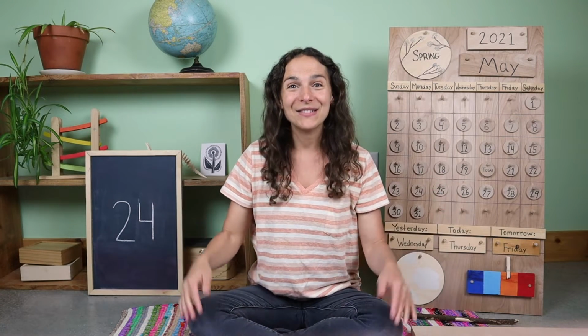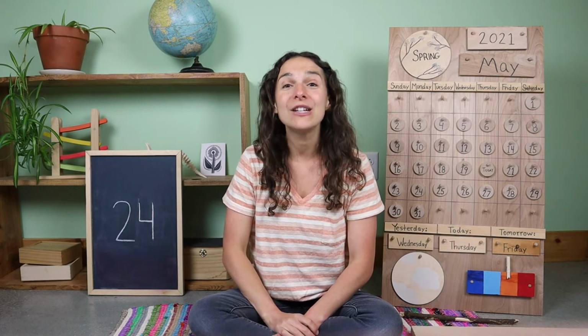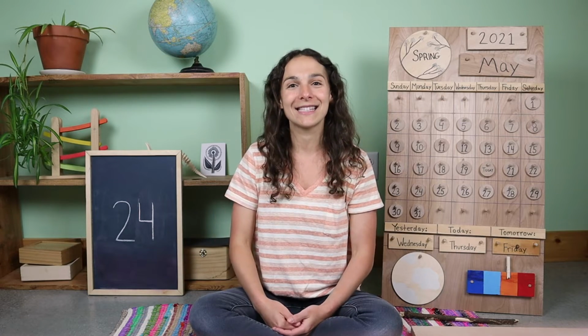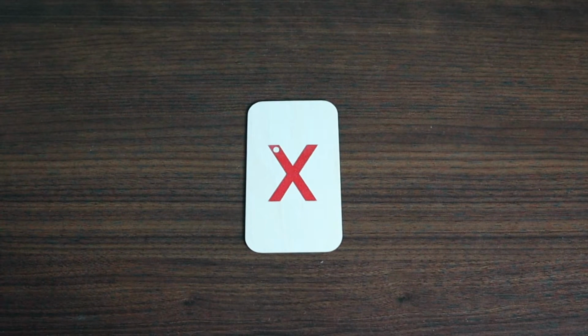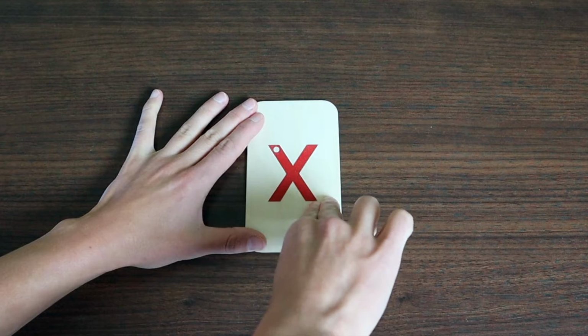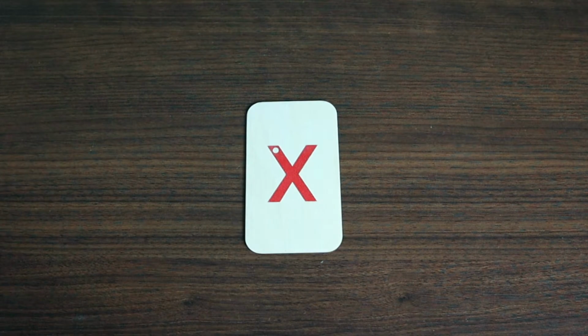Can I see you flex your strong muscles? That's right, friends. When you flex, you tighten your muscles. And flex ends with the letter X. This is how you write a lowercase x. One more time.